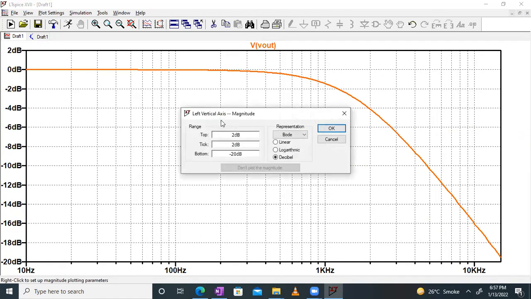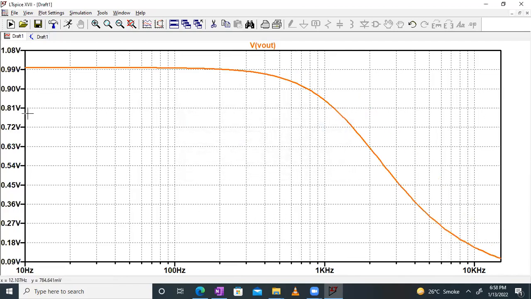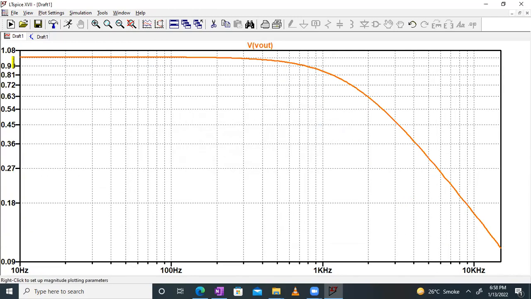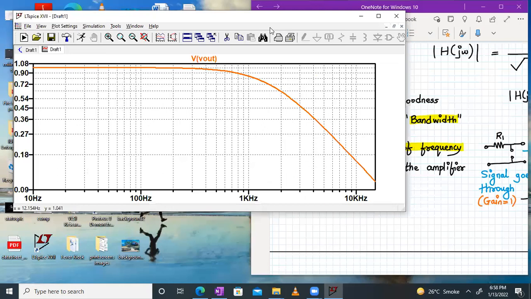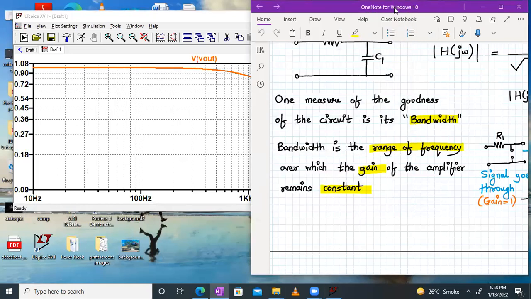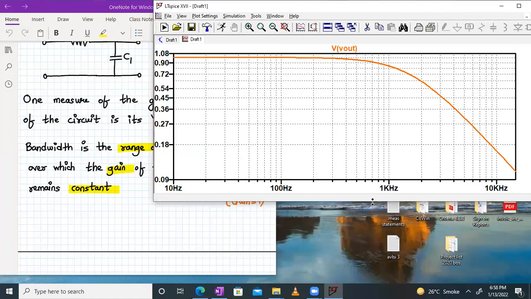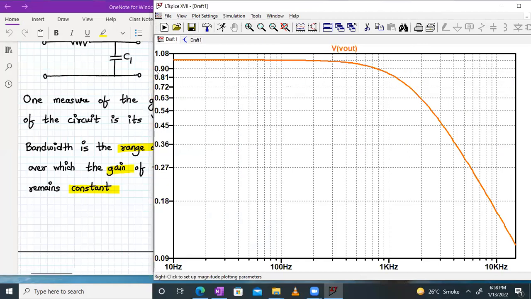I can change that to a linear plot, maybe a logarithmic plot. As you can see, this is the gain of 1. So let me show it to you all. Let me keep both the windows open together, so that we can have a look at it very carefully.